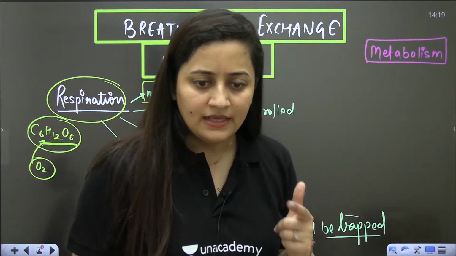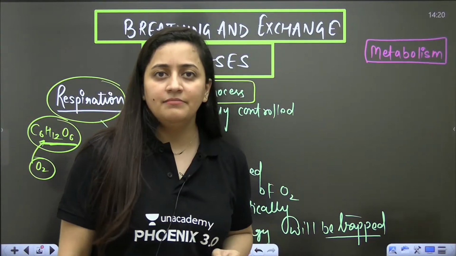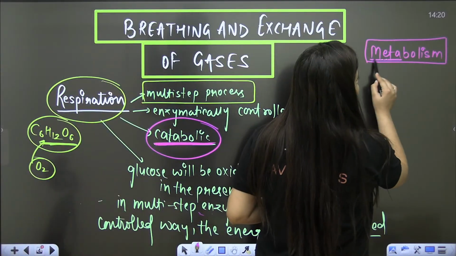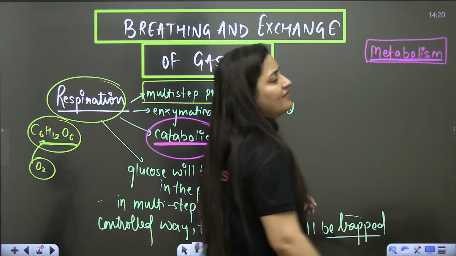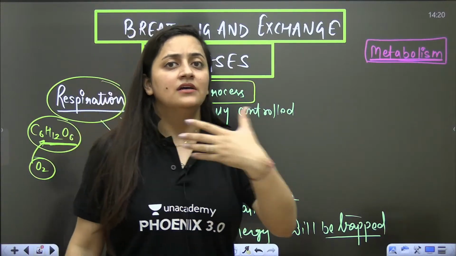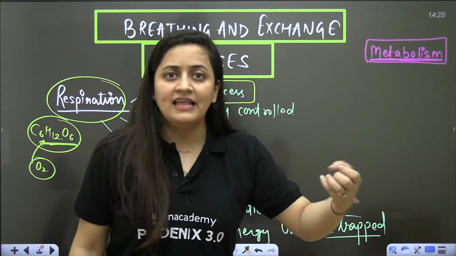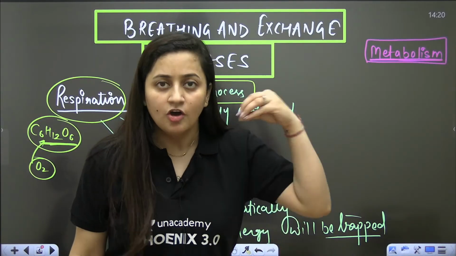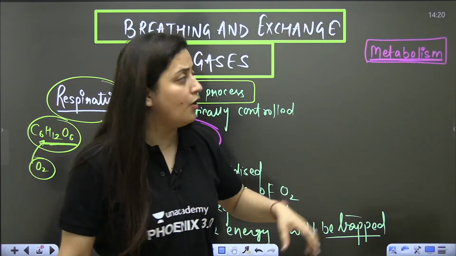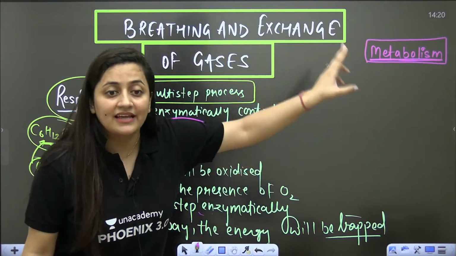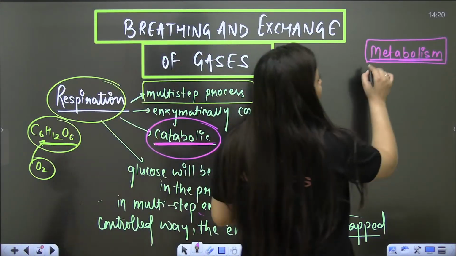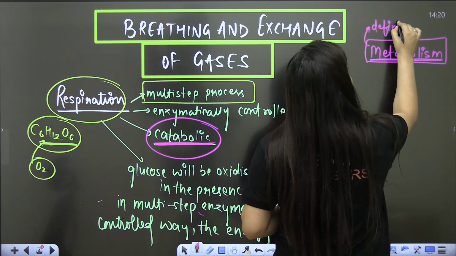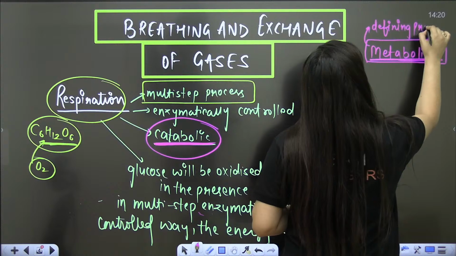If there will be no chemical reaction in our body, it means a cell is not living. For being living, it is very important that metabolism should be there. So, without any exception, it is the defining property of living organisms. Yes or no?